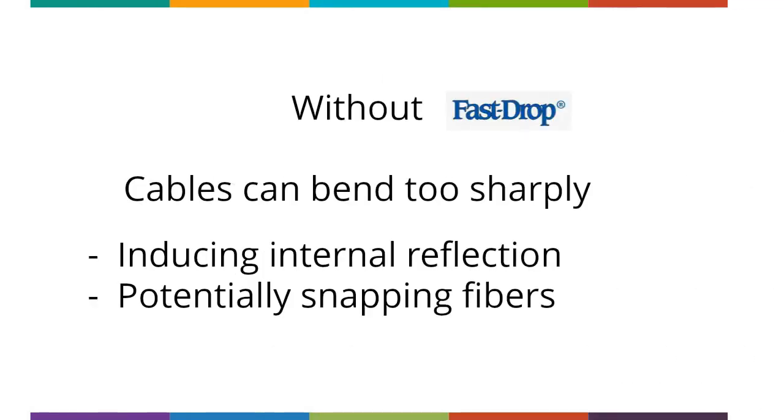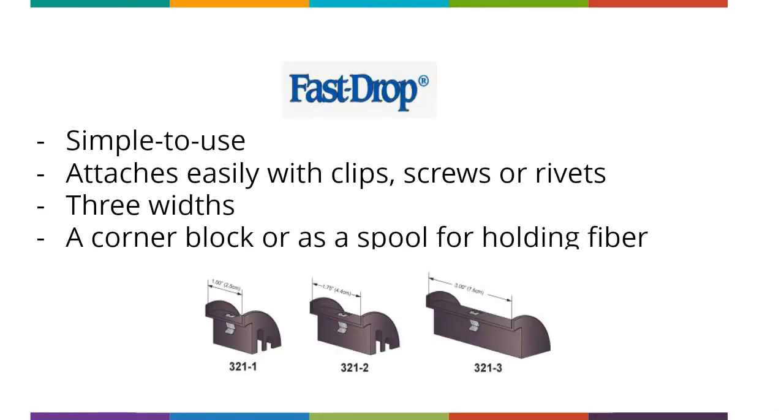Without FastDrop, cables can bend too sharply, inducing internal reflection and potentially snapping fibers, both of which are detrimental to data flow. It is simple to use and attaches fast and easily with clips, screws or rivets. It comes in 3 widths and can be used separately as a corner block or together as a spool for